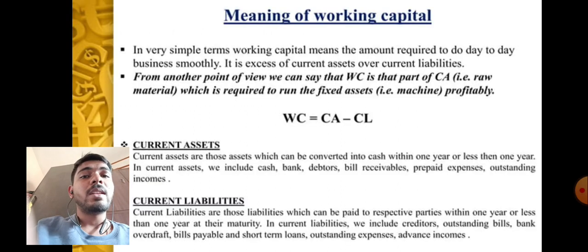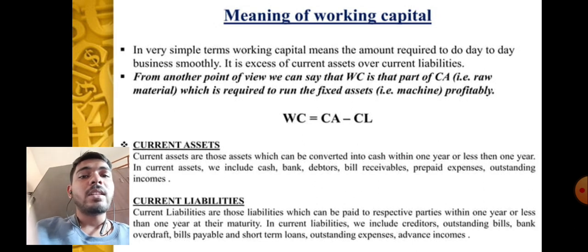Meaning of working capital. In very simple terms, working capital means the amount required to run day-to-day business smoothly. It is the excess of current asset over current liability. From another point of view, working capital is a part of current asset, that is raw material, which is required to run the fixed asset, that is machine, profitably. Working capital is equal to current asset minus current liability.